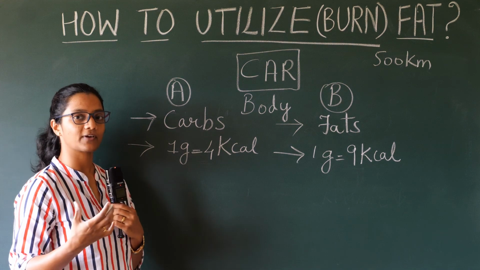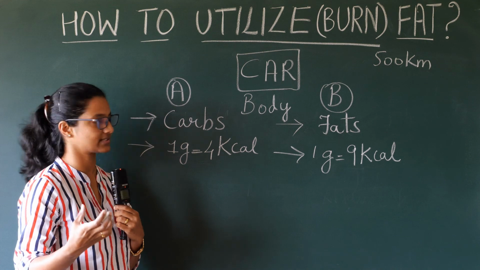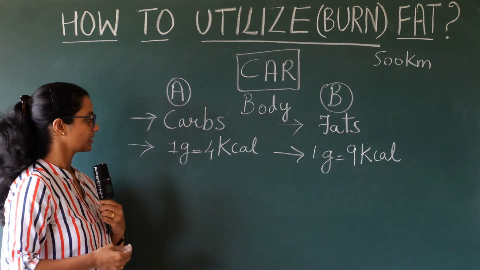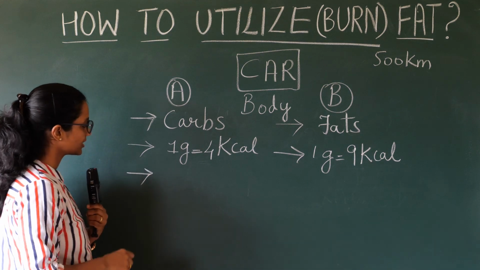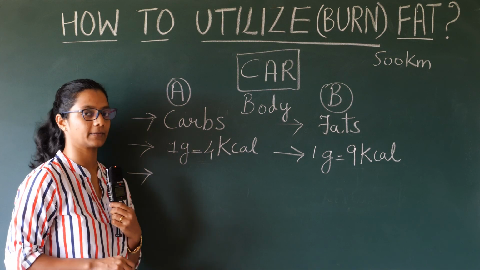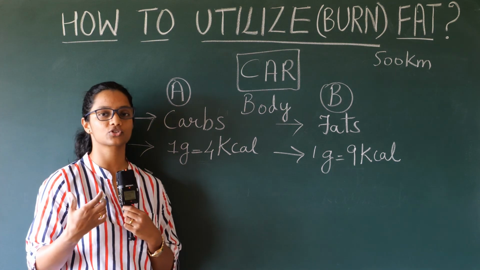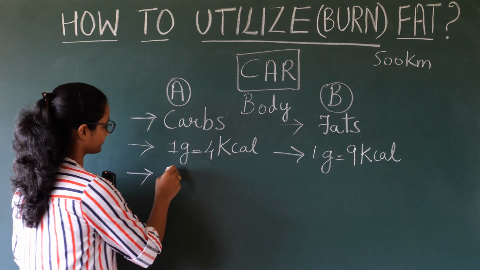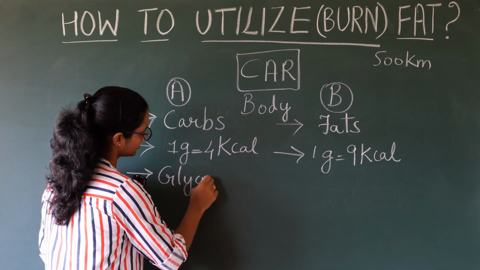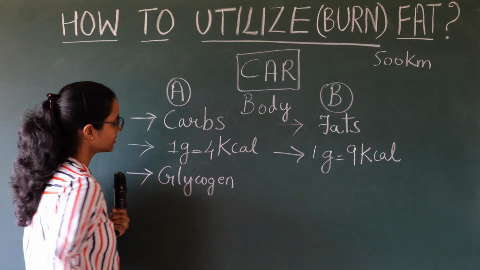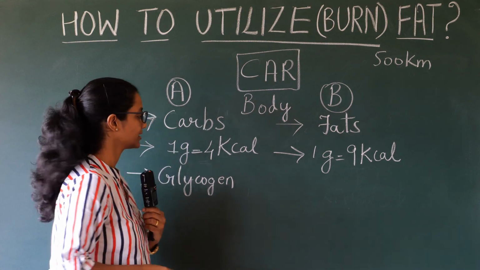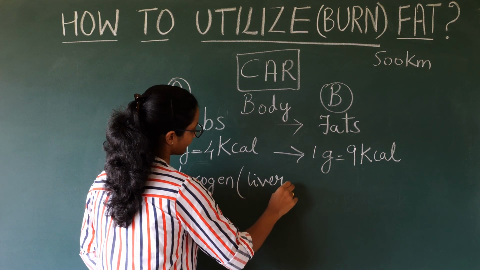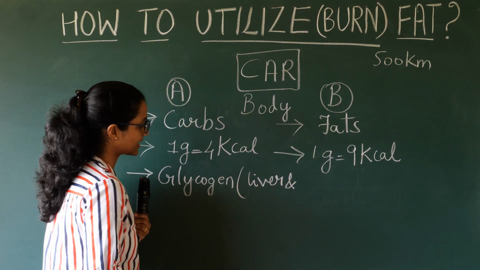Which means that fat is very energy dense. So this is the efficiency. Second is the fuel tank capacity. Now we can store energy in the form of glycogen, and the storage tank is the liver and the skeletal muscle.